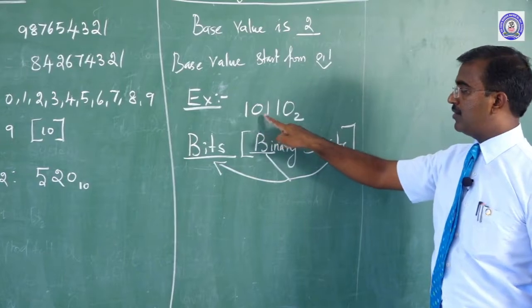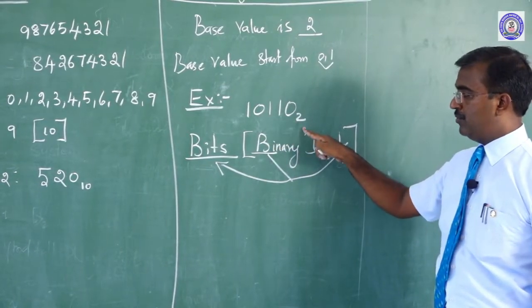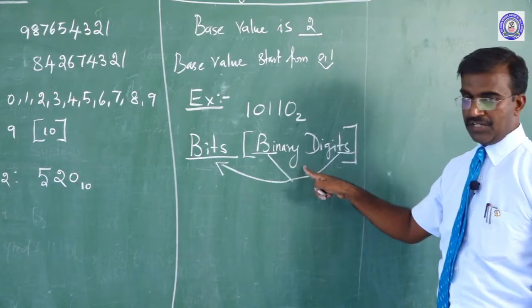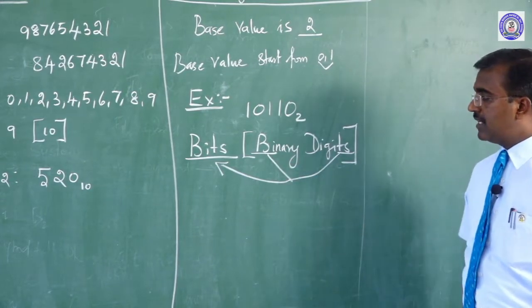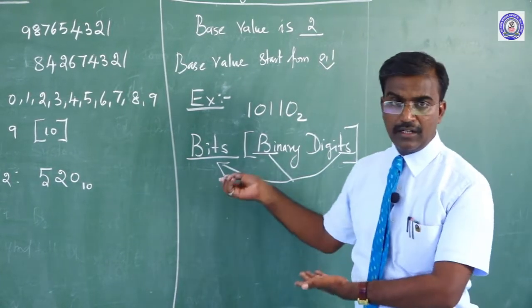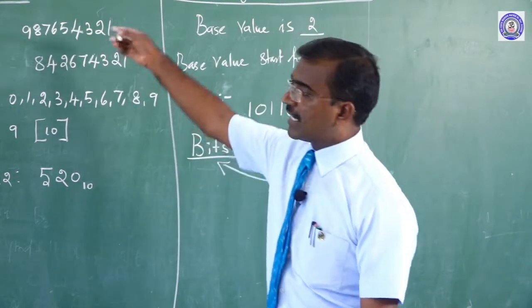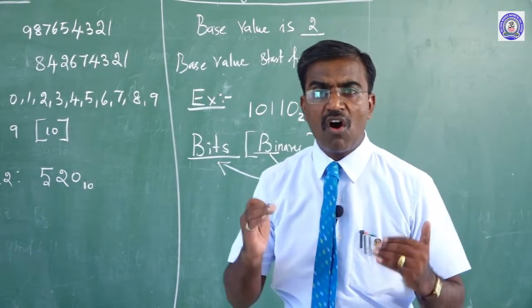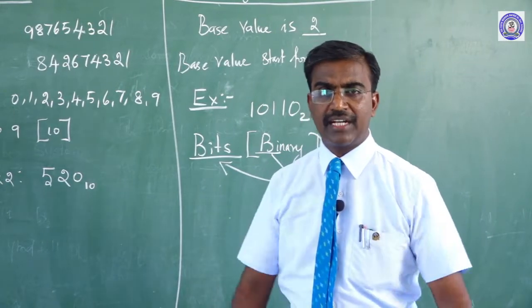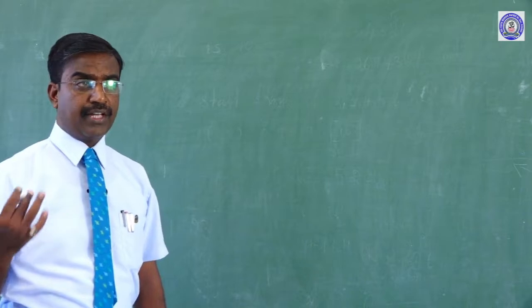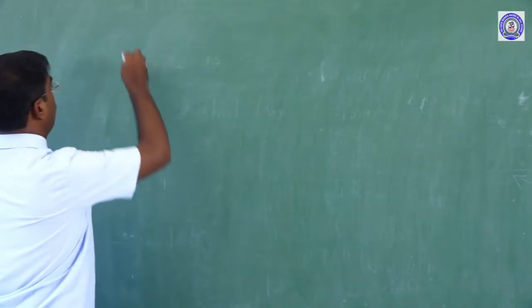Here is an example: 10110 base 2. This bit expansion is nothing but binary digits. We will learn about this next class. Next is another number system, that is the octal number system. Now we will discuss the octal number system.